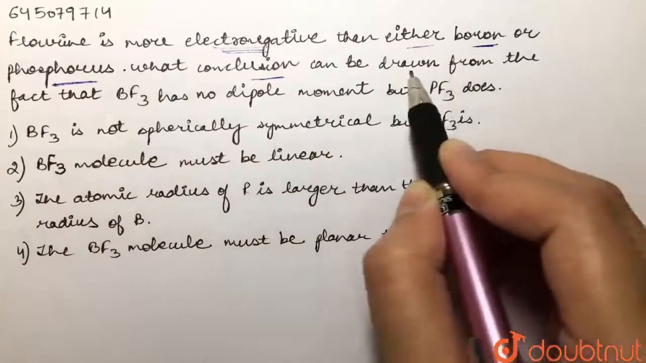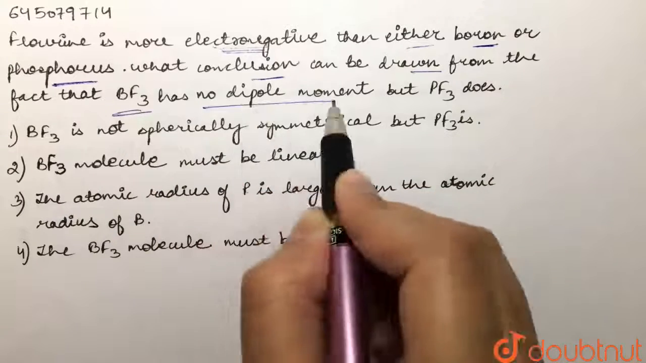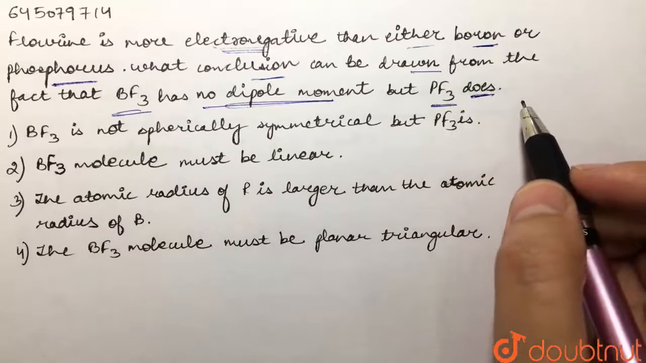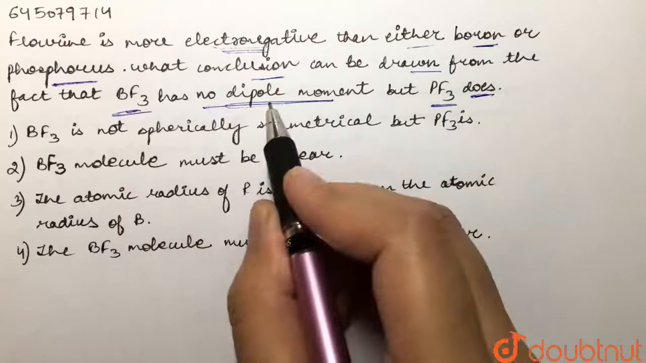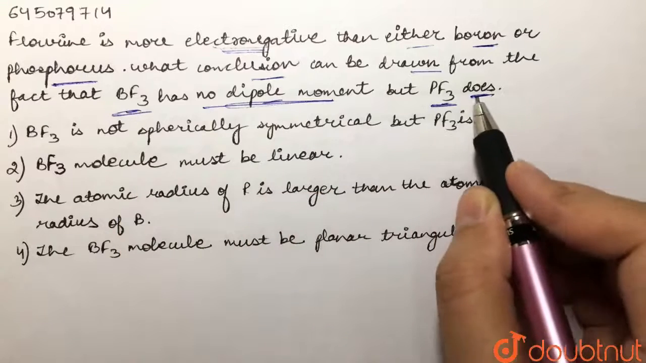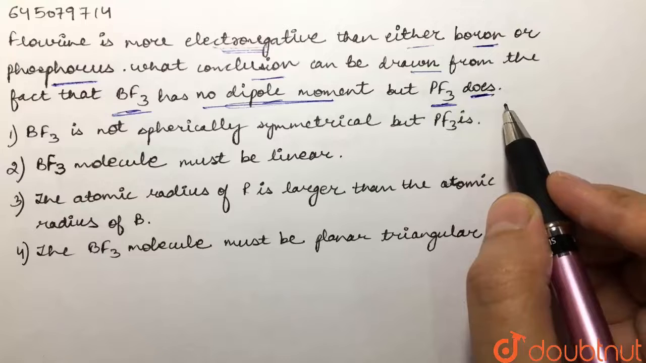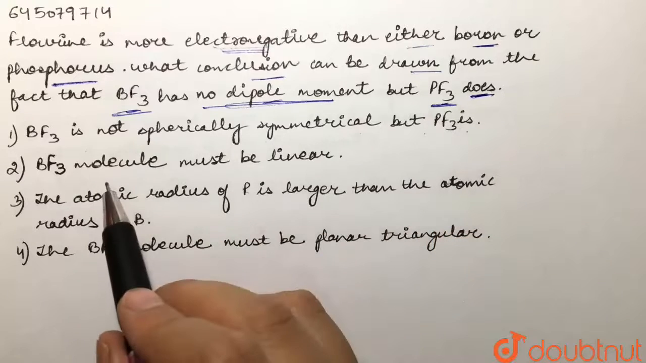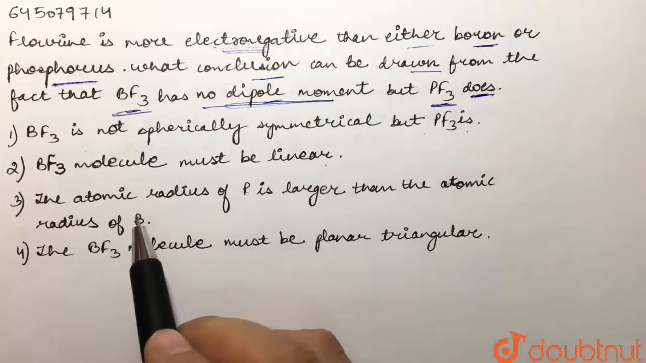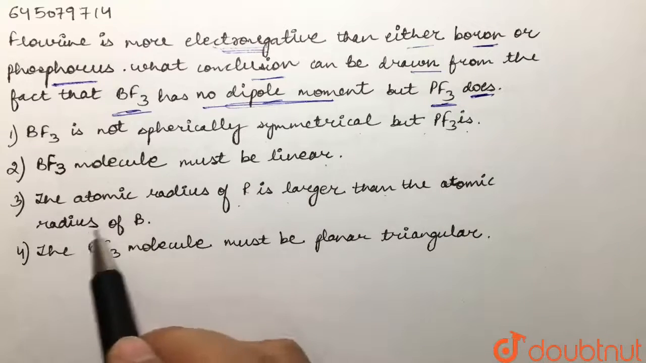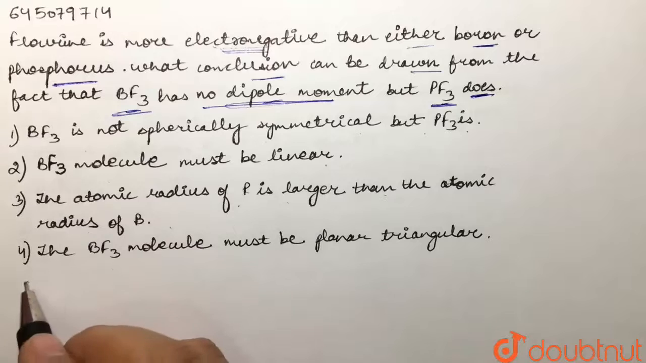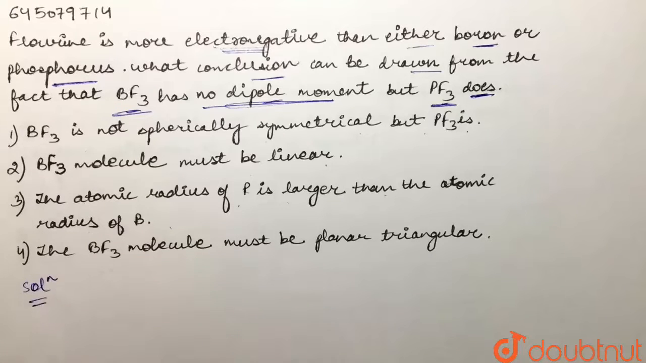Our question is, fluorine is more electronegative than either boron or phosphorus. What conclusion can be drawn from the fact that BF3 has no dipole moment but PF3 does? So over here we are supposed to tell why BF3 does not have any dipole moment whereas PF3 does. The first option says BF3 is not spherically symmetrical, but BF3 is, right? Then they are saying the BF3 molecule must be linear, the atomic radius of phosphorus is larger than the atomic radius of boron, or the BF3 molecule must be planar triangular. So we have to give the reason why BF3 is non-polar and PF3 is polar.